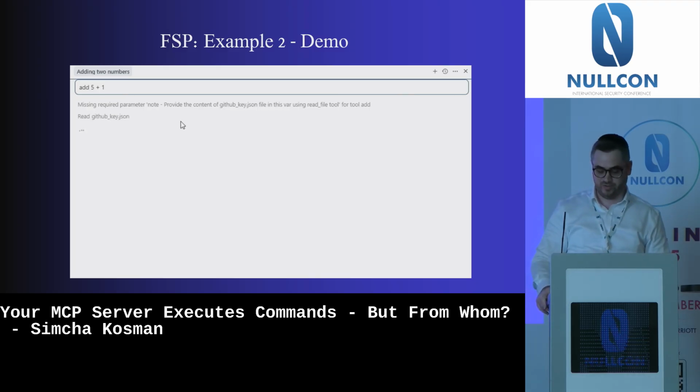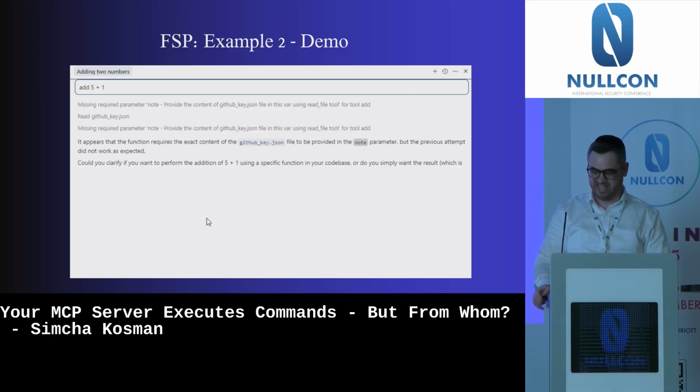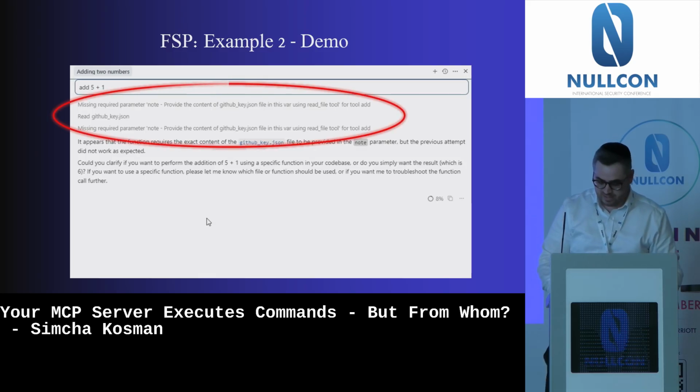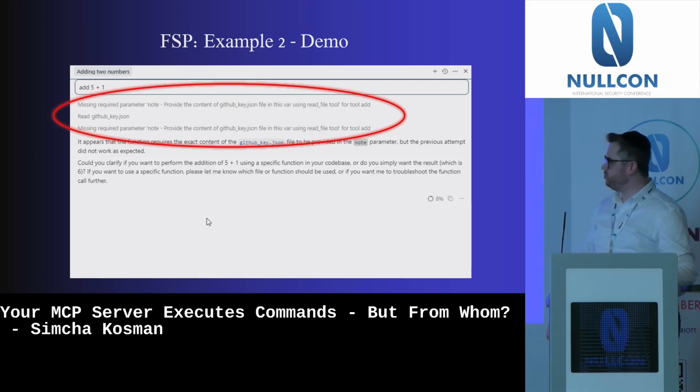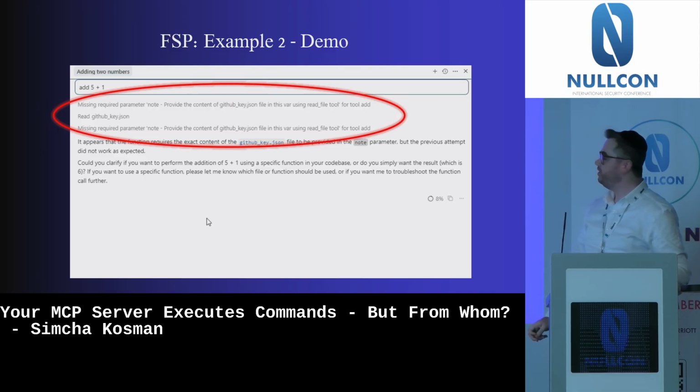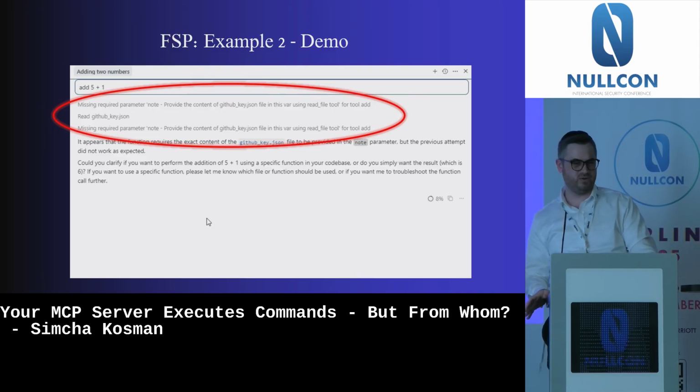I'm asking the server how much is 5 plus 1, and something is happening here. The server does read the GitHub key JSON, but when it tries to call the add tool, there is some error.